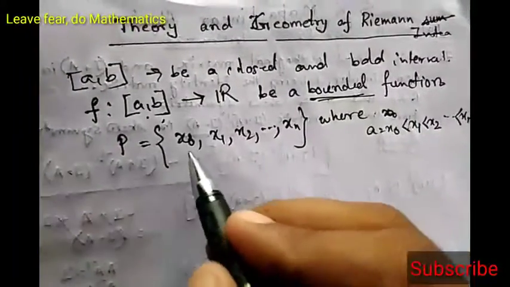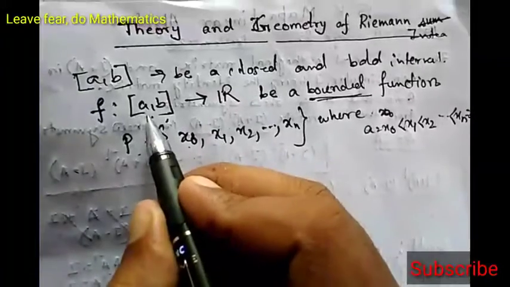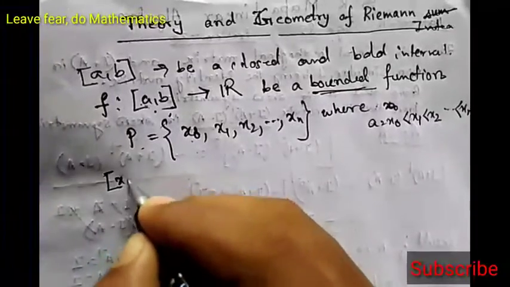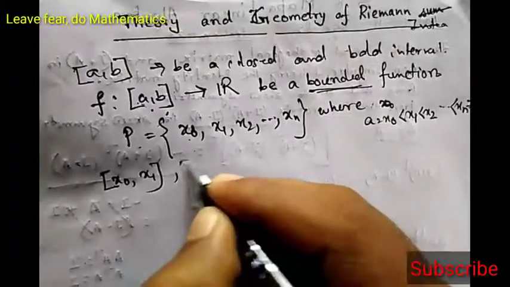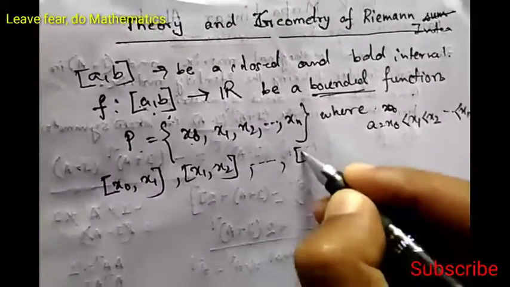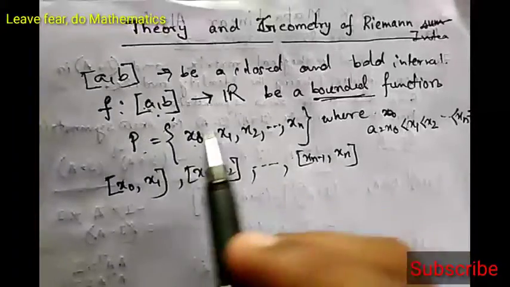Since closed interval AB is closed and bounded, look at one thing. x0, x1 up to xn is a partition. These points divide the closed interval AB into subintervals like this. The first subinterval is x0, x1, then the second subinterval is x1, x2, like this up to xn minus 1, xn. So the partition divides the closed interval AB into n subintervals.